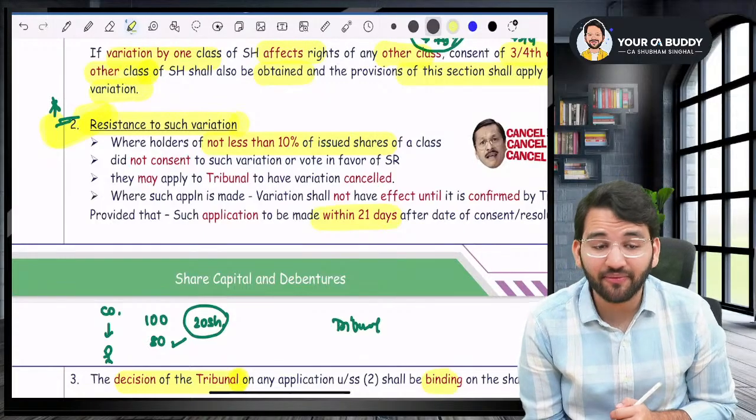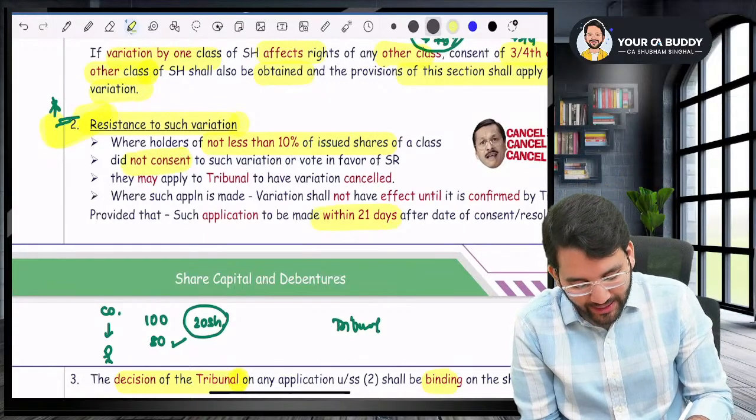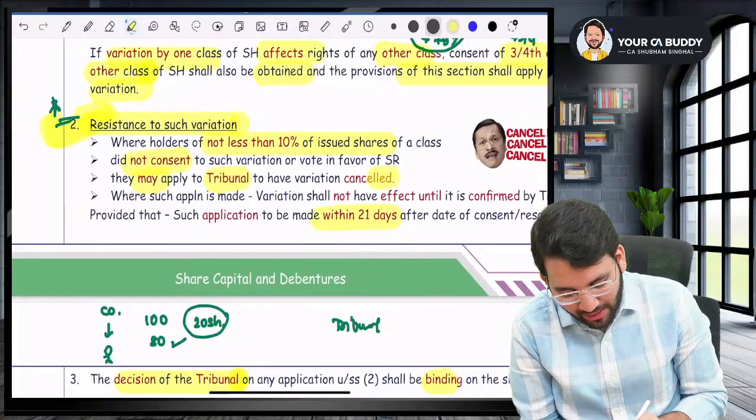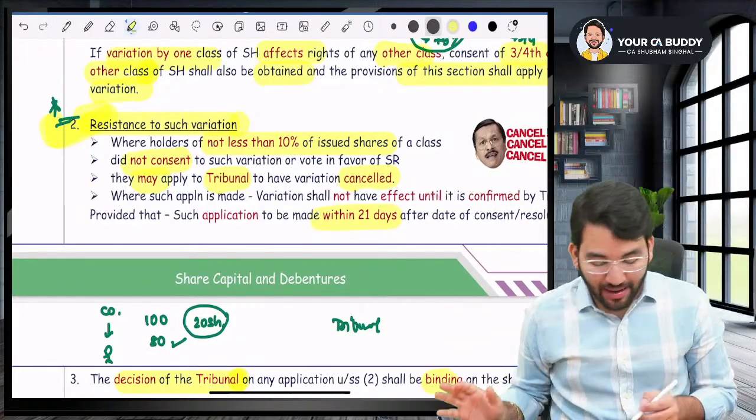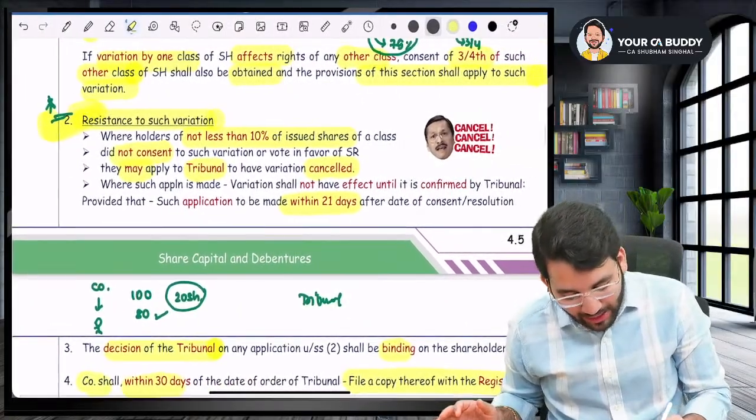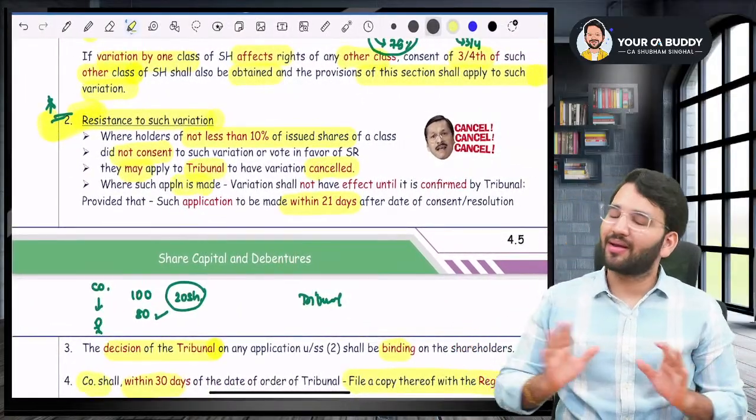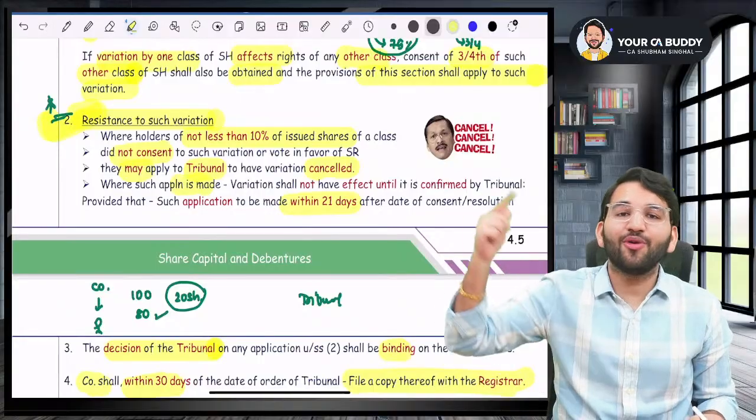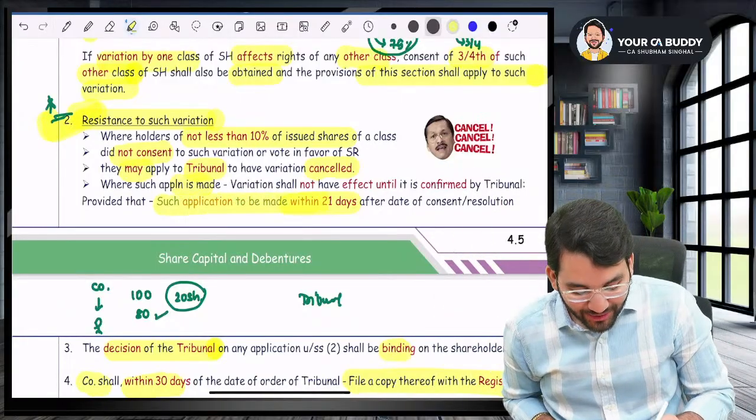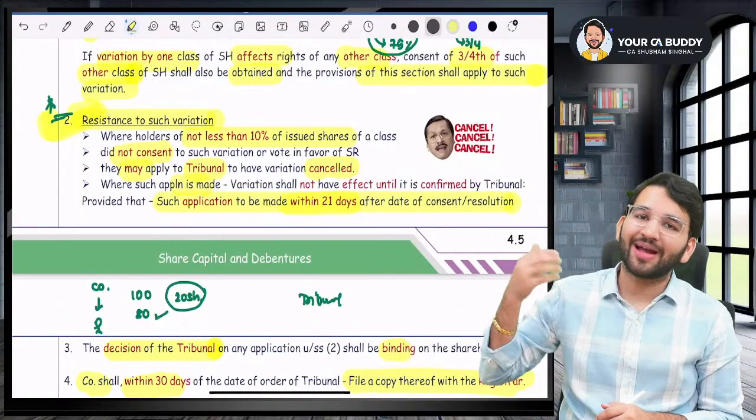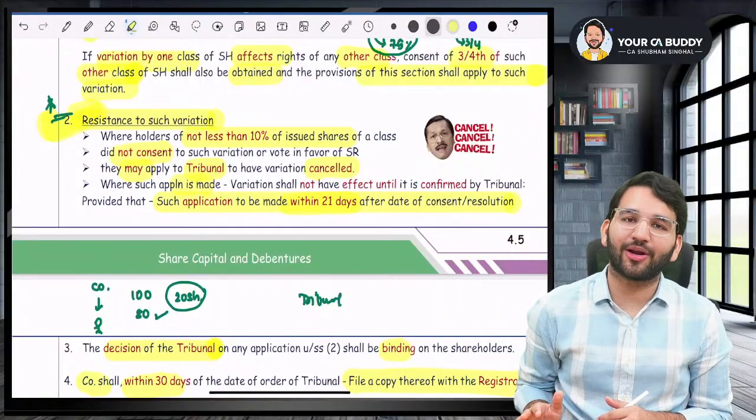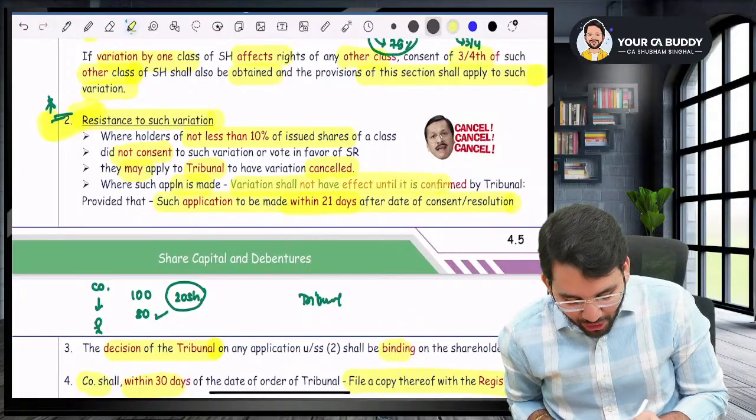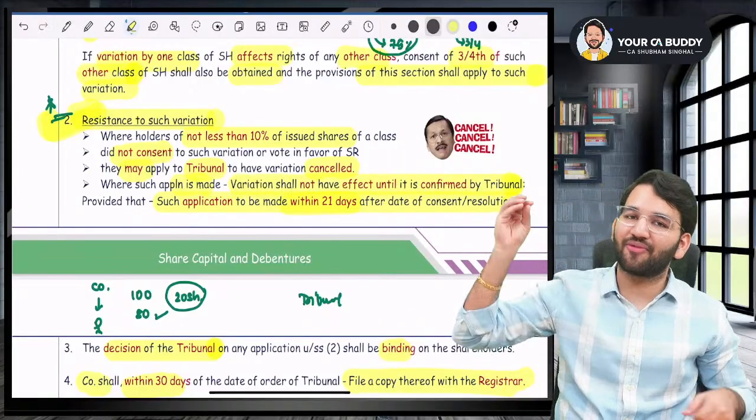If they are holding at least 10% and they did not consent, then they may apply to the tribunal for getting the variation cancelled. Now the tribunal will pass an order, but until the tribunal passes an order, nothing is going to happen. But when will you make such application, sir? Such application is to be made within 21 days of consent. Whenever that consent was provided, within 21 days you will go to the tribunal. And variation shall not take effect until it is confirmed by the tribunal.